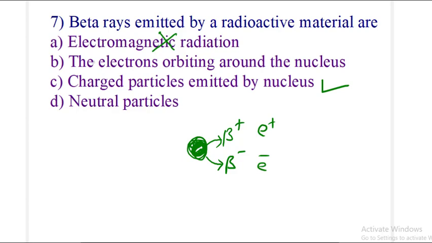Now we come to the second option, electrons orbiting around the nucleus. The nucleus does not give out electrons from its shell, so this option is incorrect. Whatever radiation comes out is coming from the nucleus, not from outside the nucleus. The fourth option is also incorrect. It is not neutral particles. It can have a positive charge, which is a positron, or a negative charge, which is an electron. So option 3 is the correct answer.